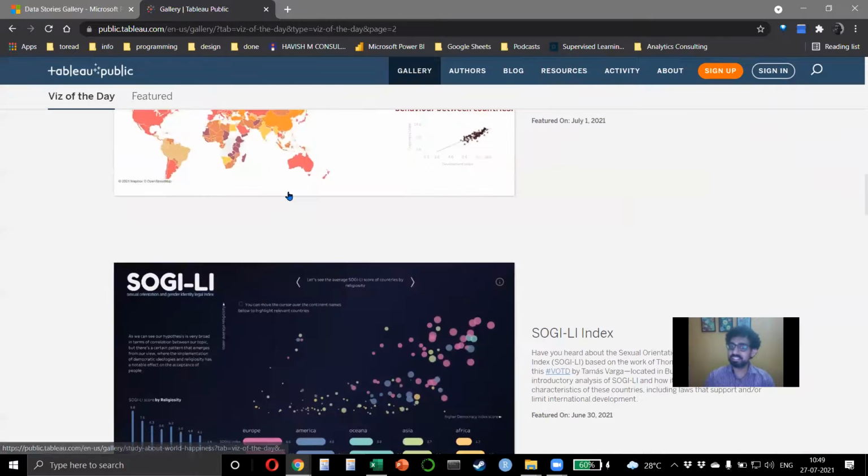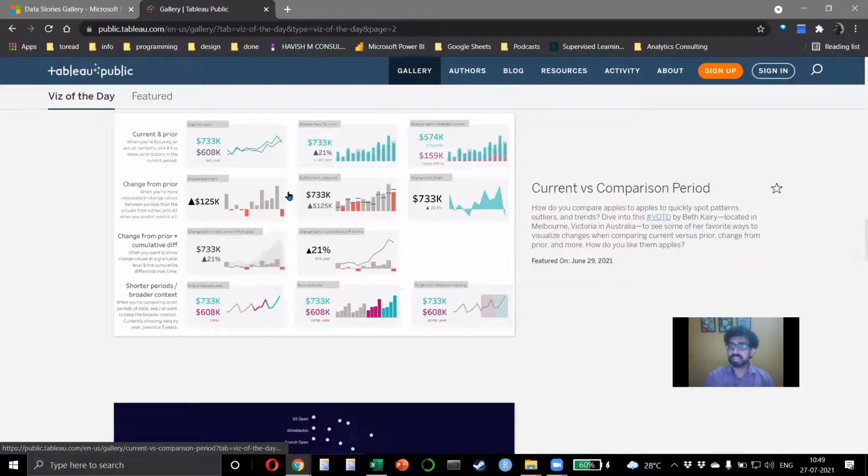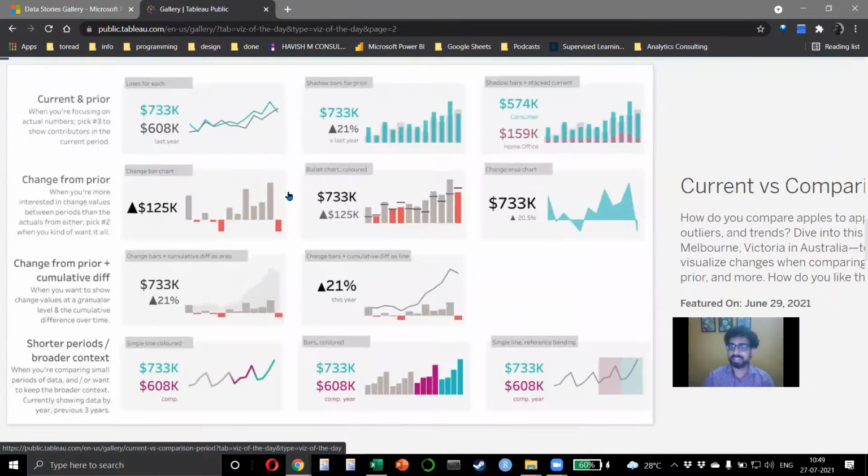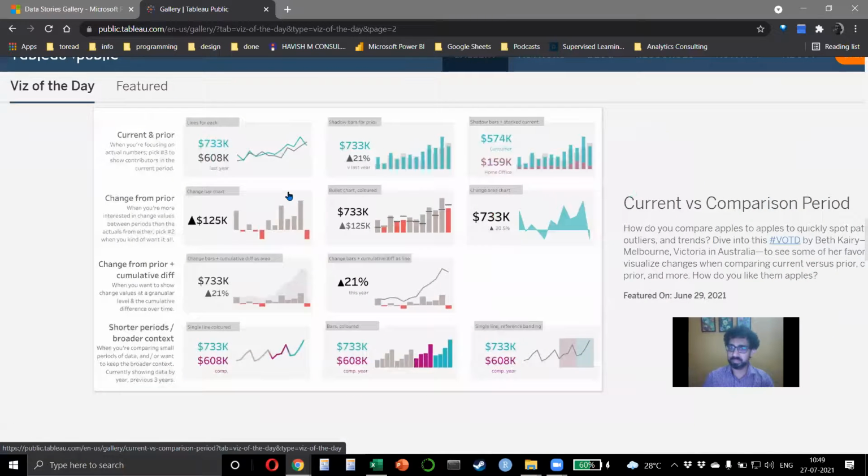So that's what I'm saying. When you look at different ideas, different examples, you will get a lot of ideas. Look at this one. I really like this. It's so simple. There is nothing very special about it. Column chart, bar chart, area chart, line chart. But look at the way it has been presented. There are 4 paragraphs written. Right? There are multiple charts. This is not small multiple. They have actually created multiple charts like this.